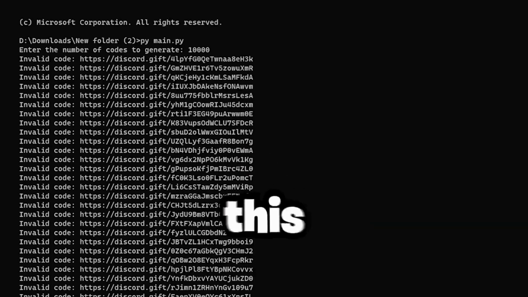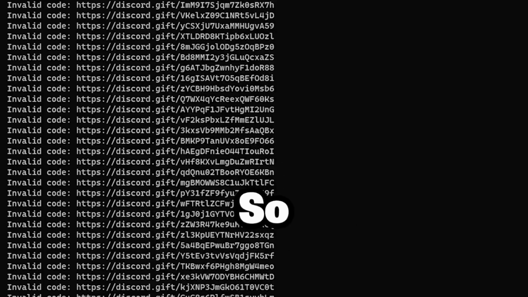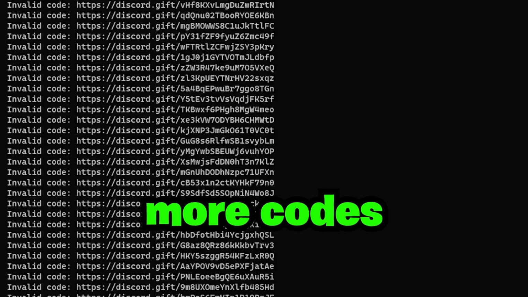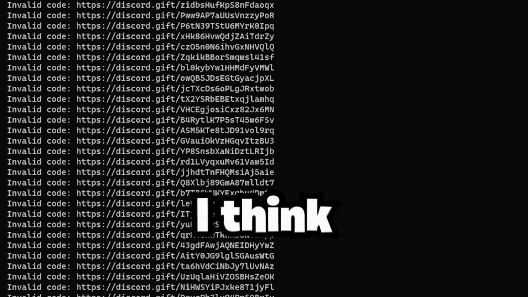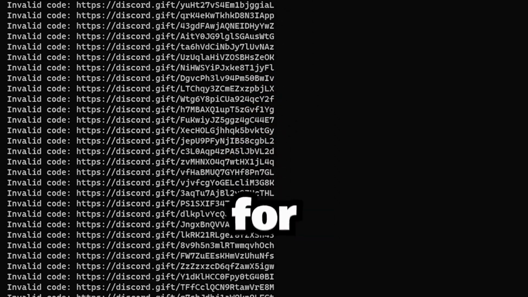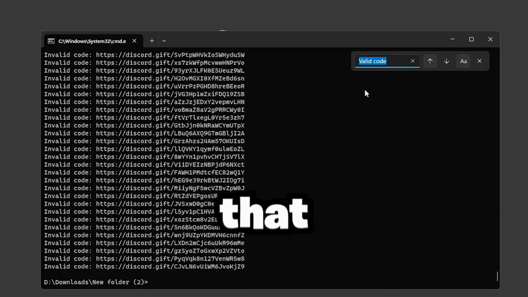Now the results I got this time may surprise some of you: it did, in fact, generate 0 working codes. Does this mean that generating codes does not work? Yes and no. Obviously, you can't actually generate working codes from this, but you probably have a higher chance of winning the lottery, which is like a 0.003% chance. You could waste hours trying to generate a working code like I did, or you could just buy Nitro now.